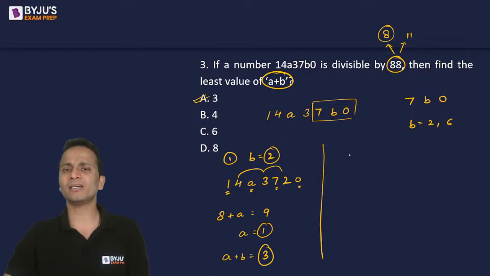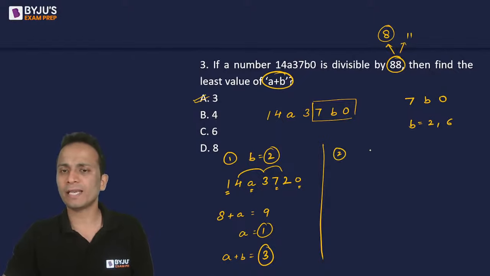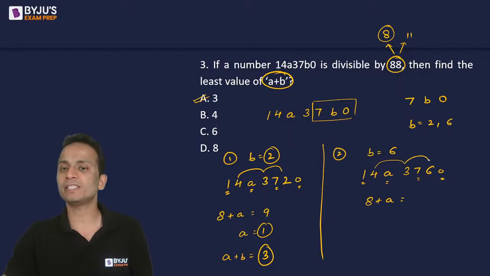Now let us calculate the other values of a plus b. There could be some other value also. So this can be possible when I look at the second case where the value of b is equal to 6. So the number will become 414a3760. Okay, now let's add these numbers. So here 8 plus a will be equal to 4 plus 3 is 7, 7 and 6, 13, 13, and the value of a will be equal to 5 from here.